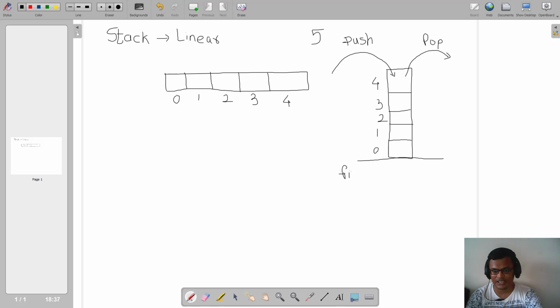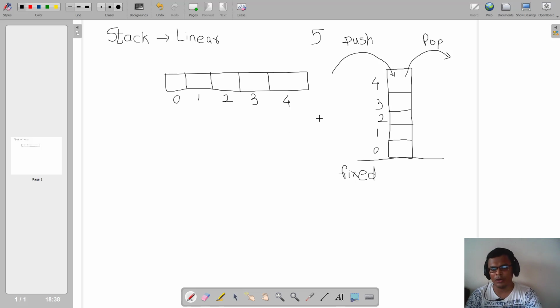So I am imagining that one of the ends of my stack is always fixed. I'm not going to use this end to perform any kind of push or pop operation. Whatever push and pop I want to perform is going to happen from the other end only. In horizontal fashion you can think that it is getting added here, and the first element will come here, and it is getting removed from the same end, and this end we can say is fixed.